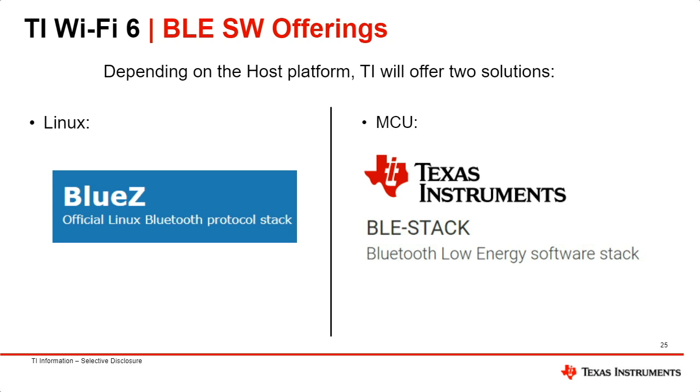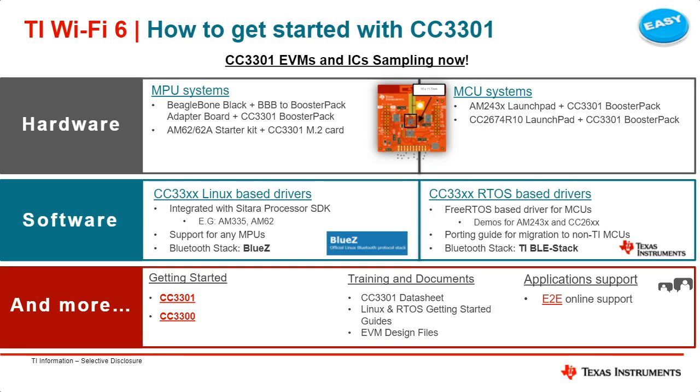And so we have EVMs and IC sampling today. To get started developing, you can get the M.2 card or booster pack for the CC3301, as well as a host. For Linux, you can either use the BeagleBone Black or the AM62 starter kit. For MCU, you can also use the AM243 Launchpad. Software solutions for both Linux and MCU are also available on TI.com. For questions, please reach out to us on E2E.